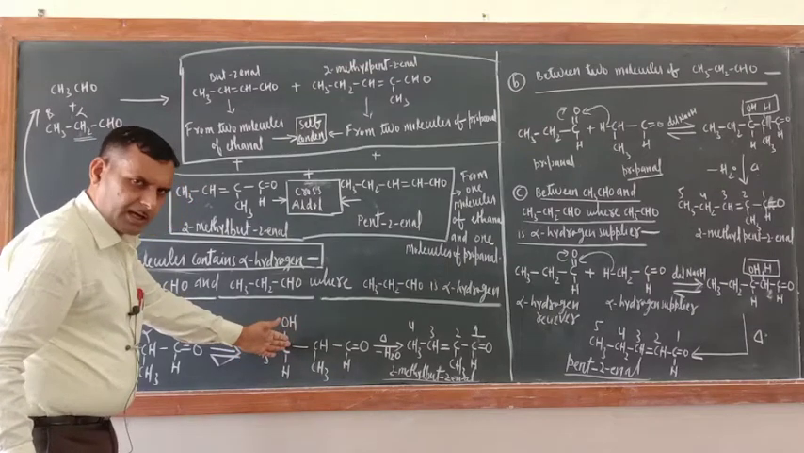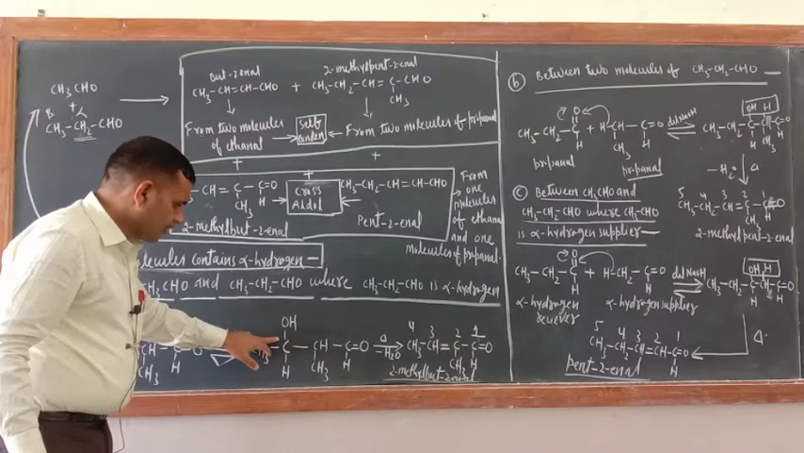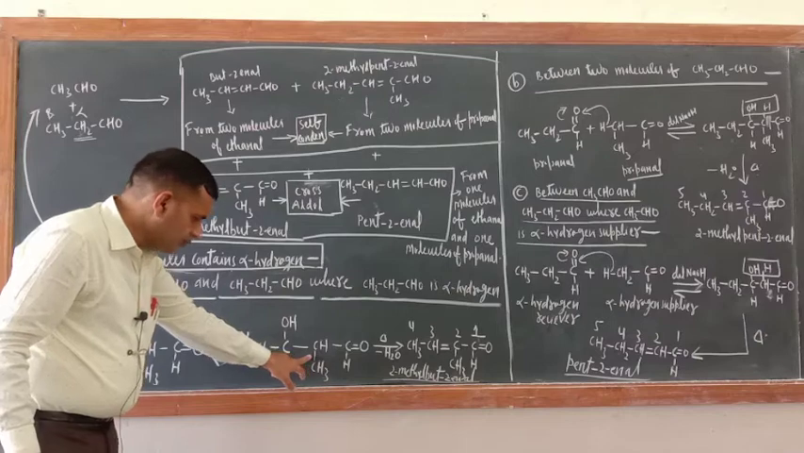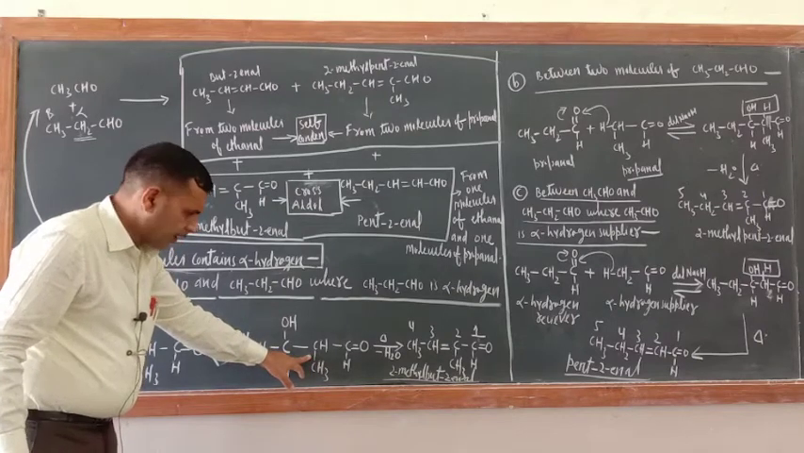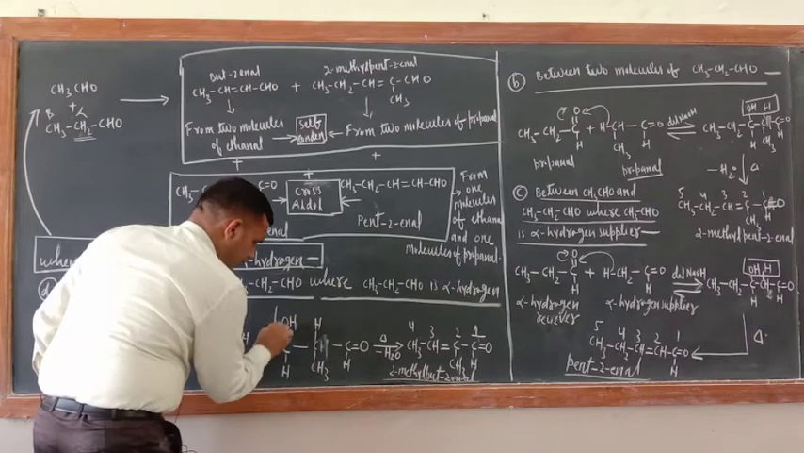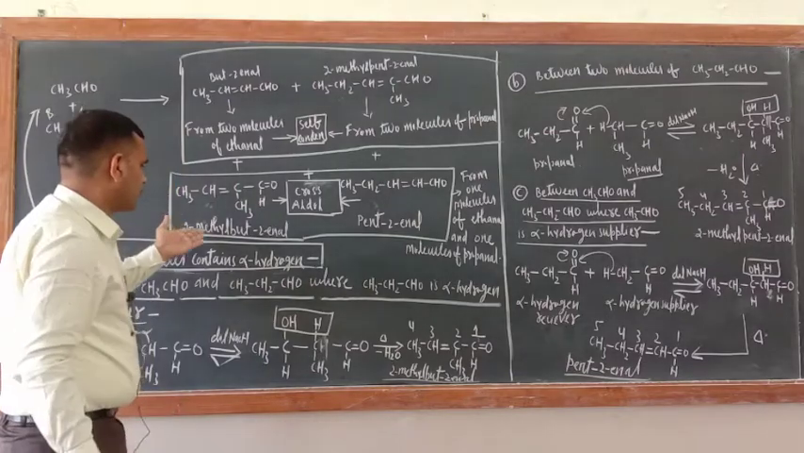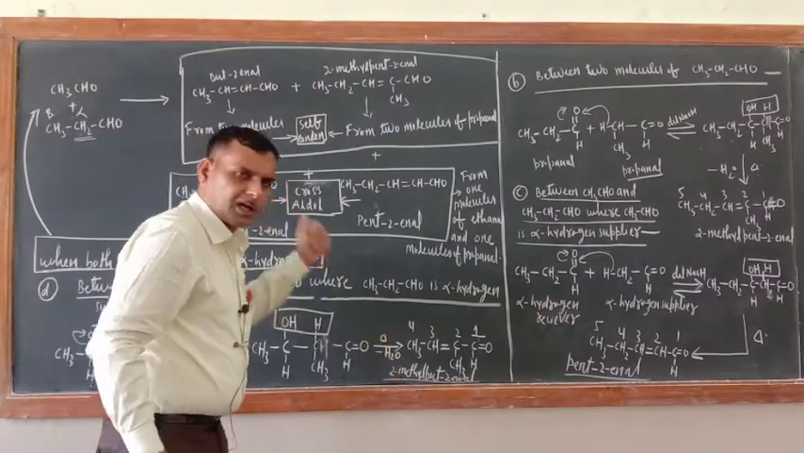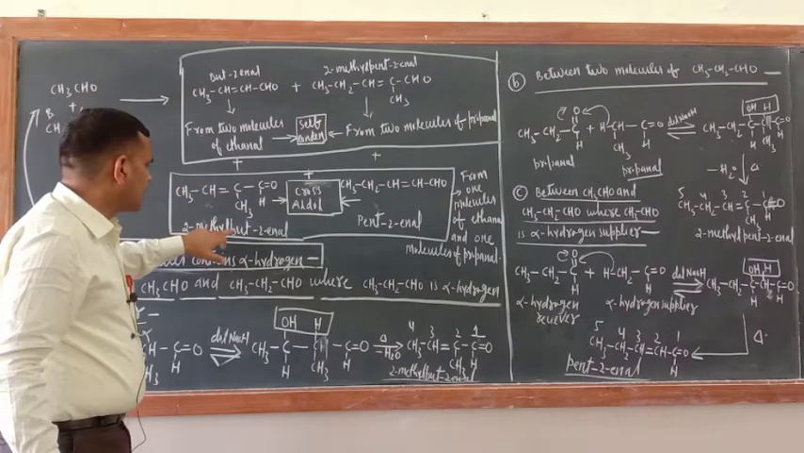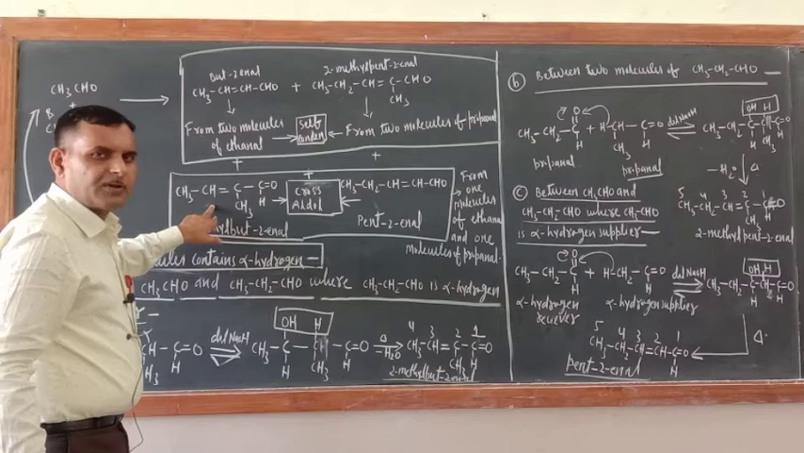You can write their name also. Just see 1, 2, 3, 4. So 3-hydroxy-2-methylbutanal. Okay, now heat this one. So 1 H of this one and OH of this one, minus H2O. Ultimately you have got this product, 2-methylbut-2-enal. So this is the product when propanol is the alpha hydrogen supplier.